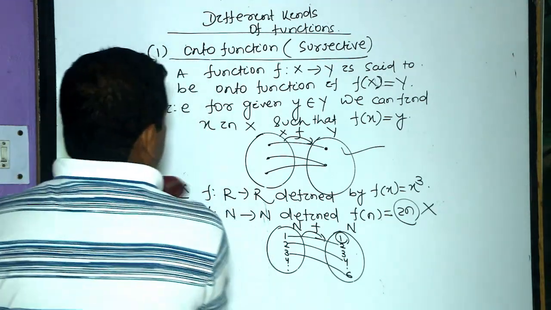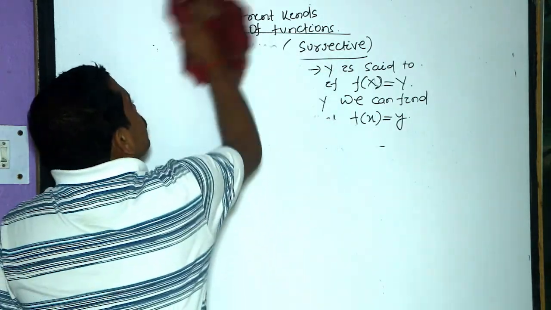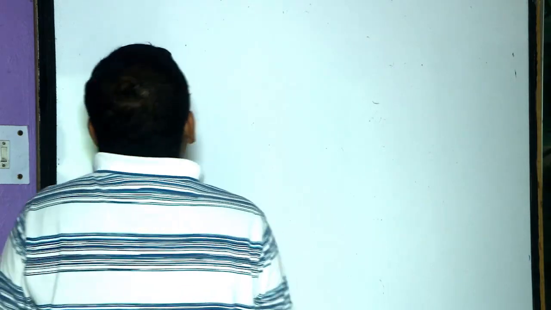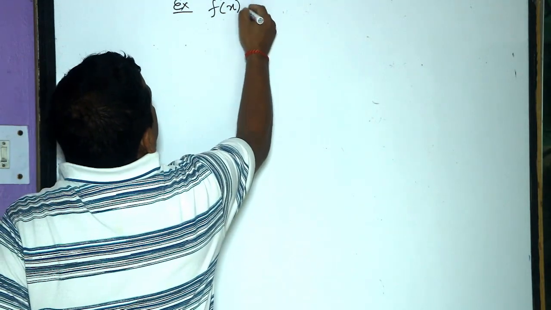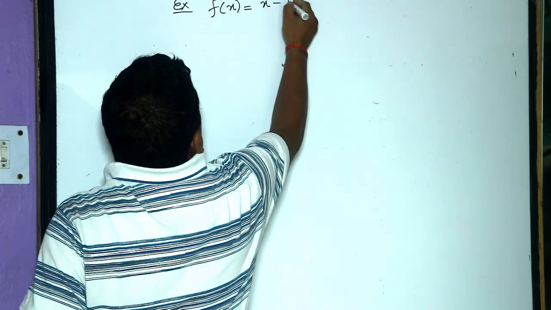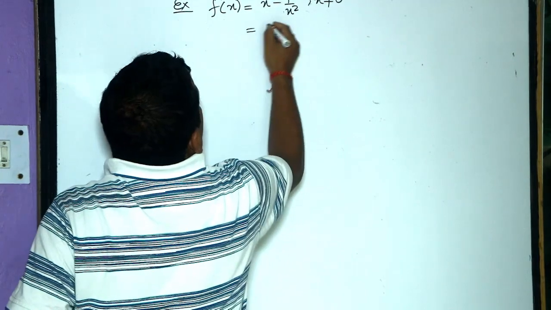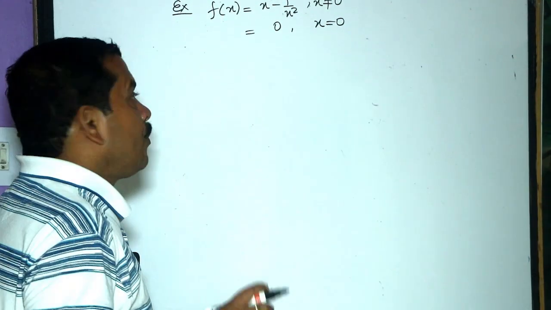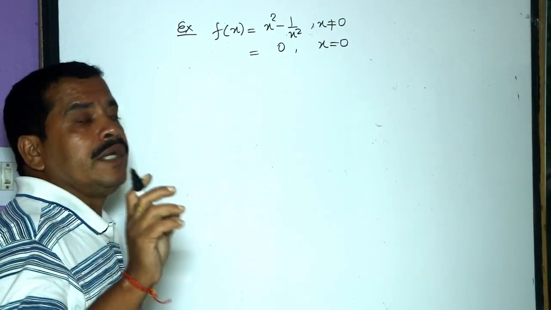Some more examples. Suppose f of x equals x square minus 1 by x square for x not equal to 0, and 0 for x equals 0. We shall test whether it is an onto function or into function.